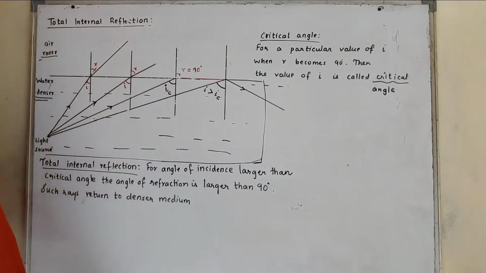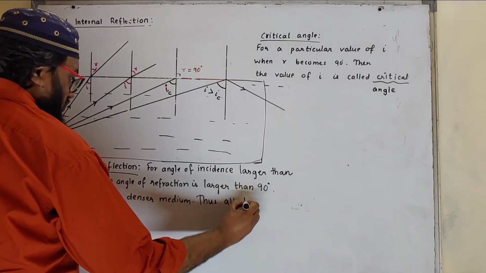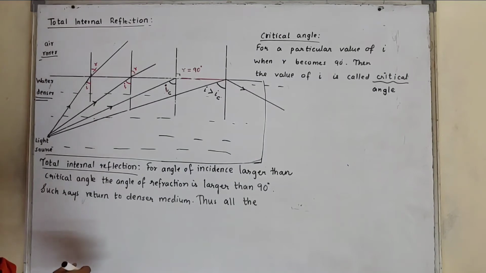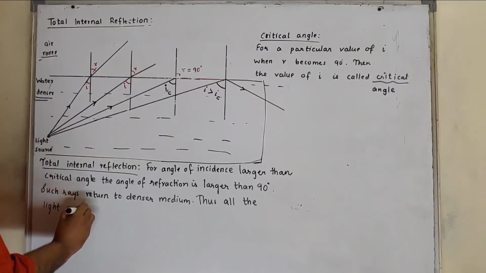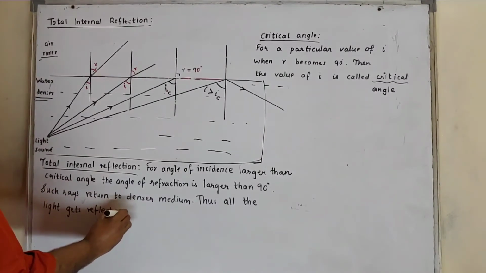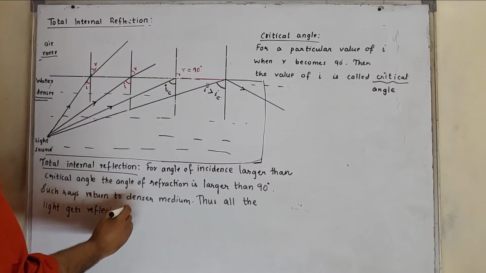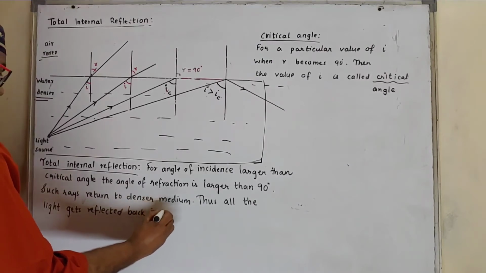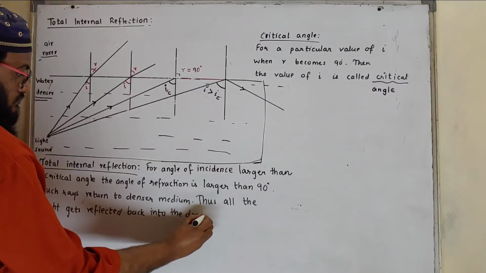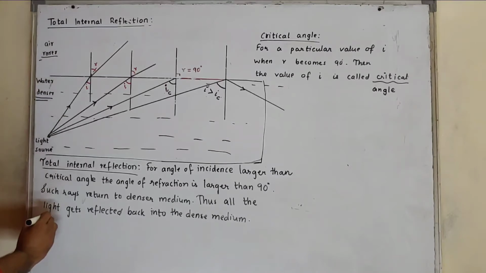I mean, it is not changing the medium. Thus all the light gets reflected back into the dense medium, and this is called total internal reflection.